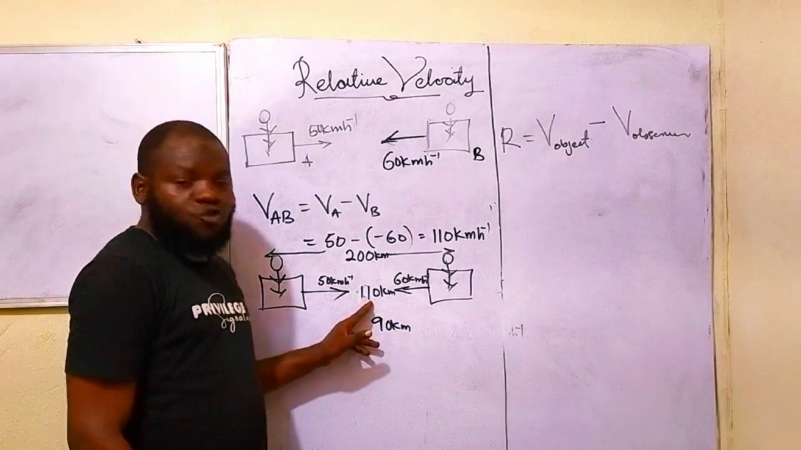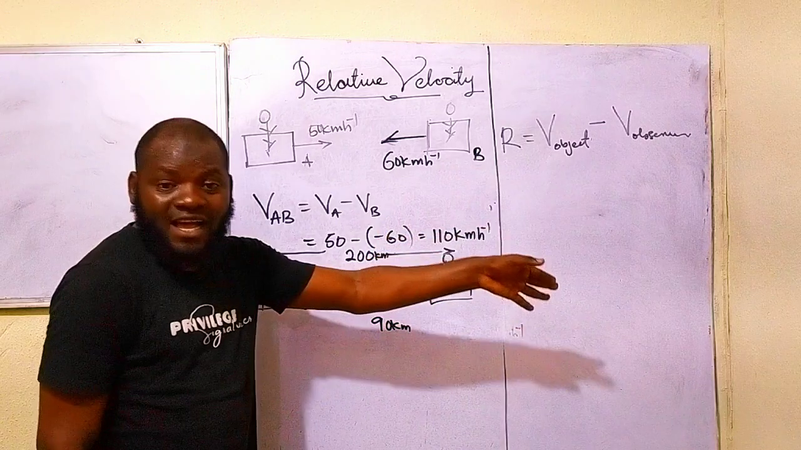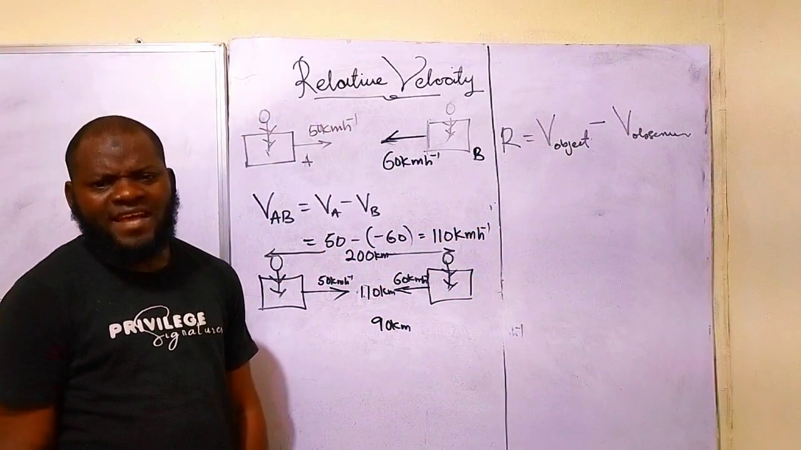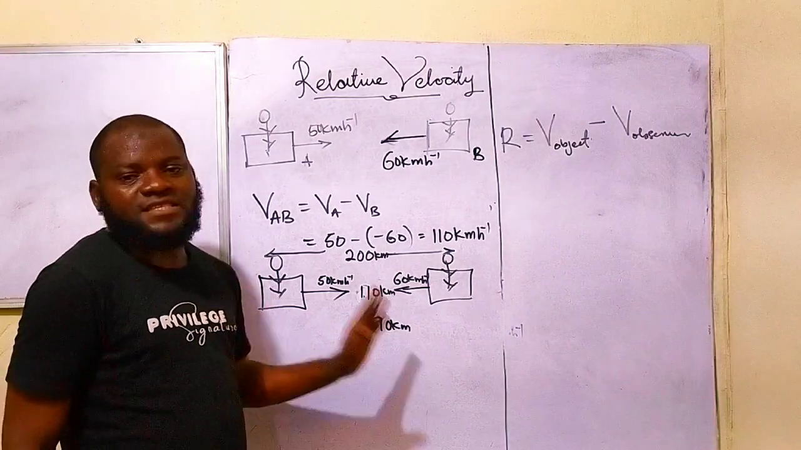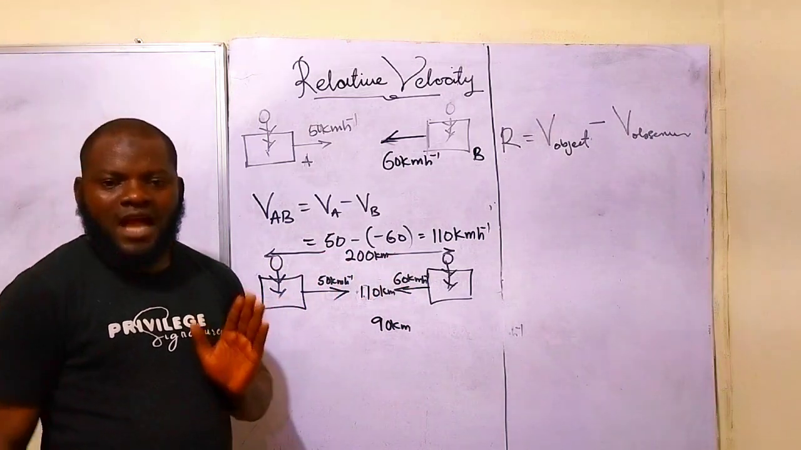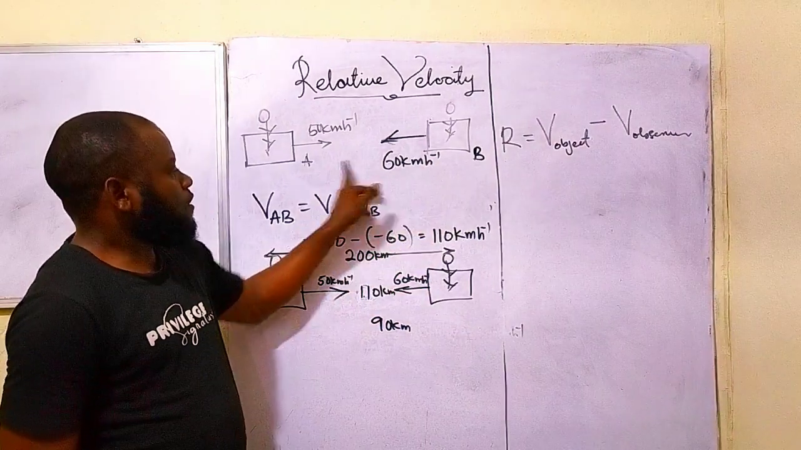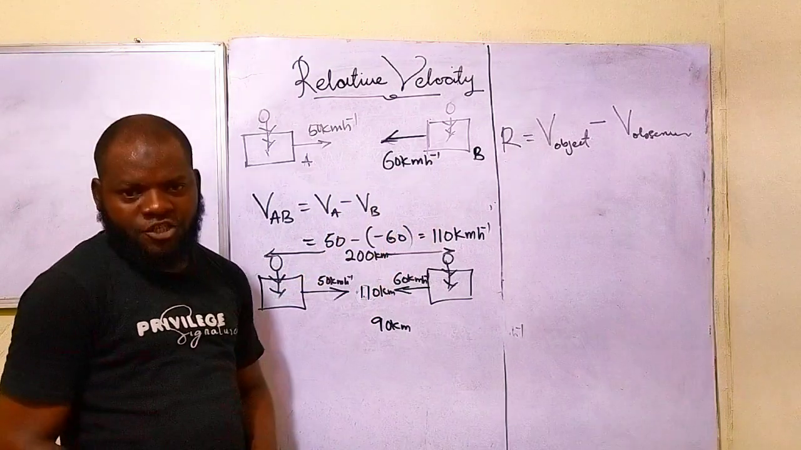So I'm approaching you by what? A speed of 110 kilometers every hour. Do you get that now? So the distance between us reduced to what? To 90 kilometers instead of the 200 kilometers. I believe you get that aspect clear now. So that is how to deal with relative velocity when facing opposite direction.